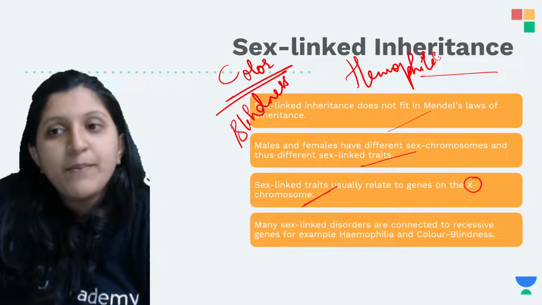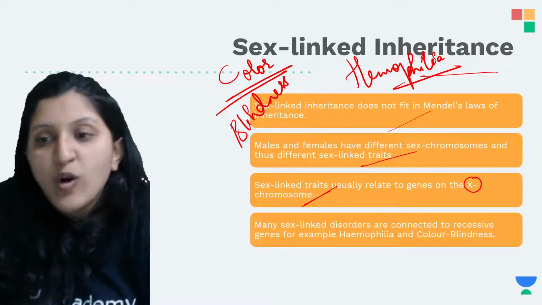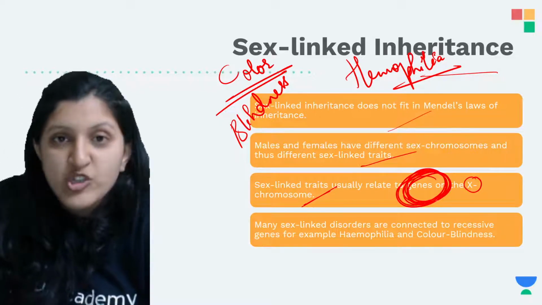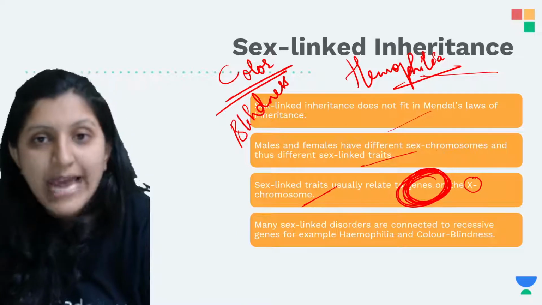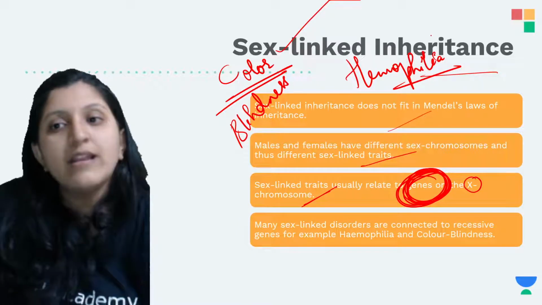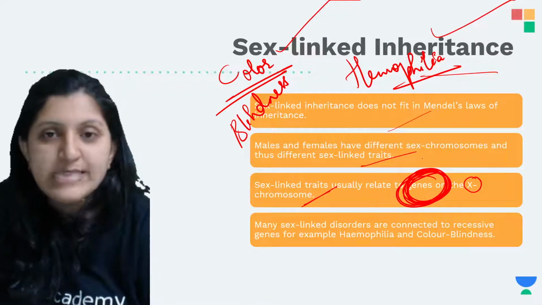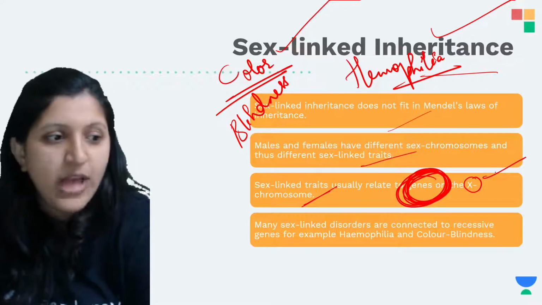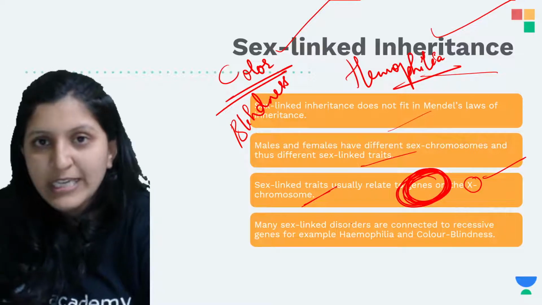Both of these are caused by a faulty gene on the X chromosome, and that's the reason there is color blindness and hemophilia. So the X chromosome is the one which is carrying the faulty gene.